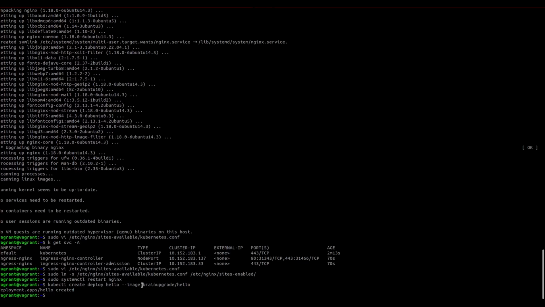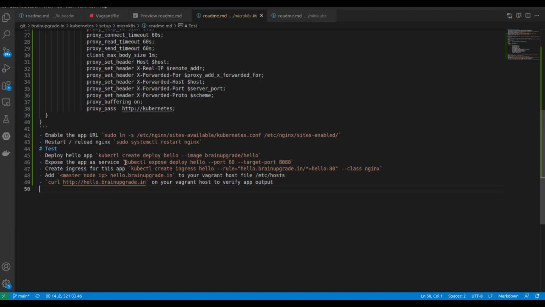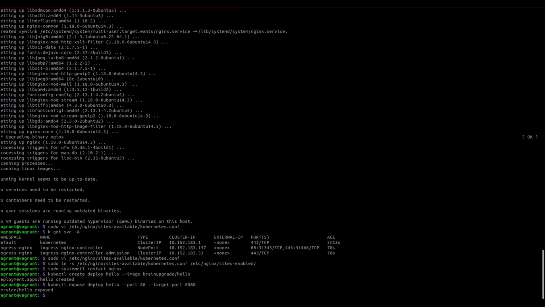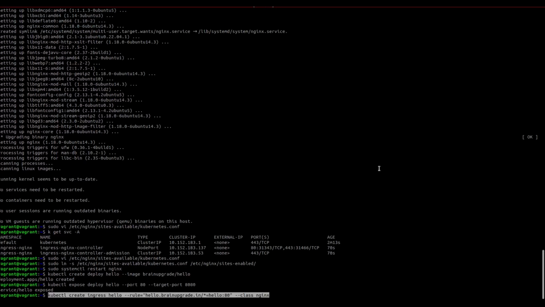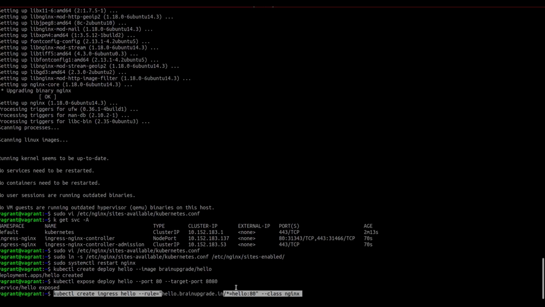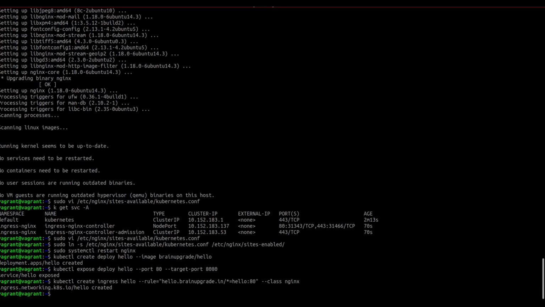Okay, so now once the reverse proxy setup is done, we can create a sample hello app. I'm using this particular image to deploy this hello app, and now let us expose this app using this expose deploy command. And now let us create an ingress for our hello service. Here you can see I have specified this particular URL for the hello app, and this is the service port, and this is the class for the ingress controller to scan.